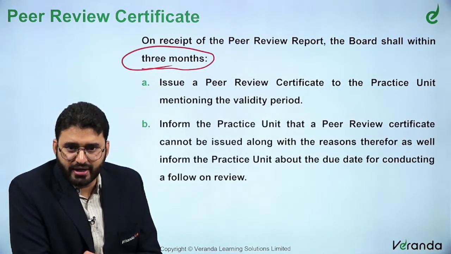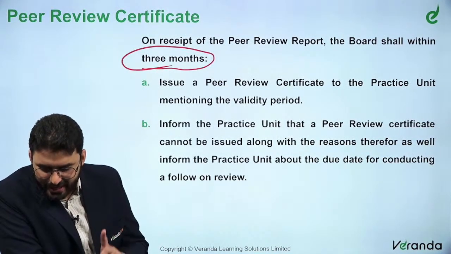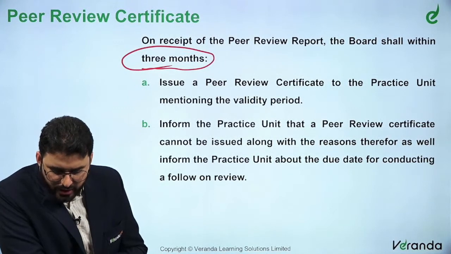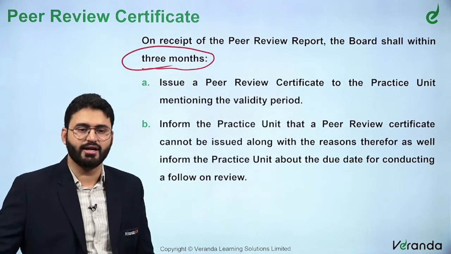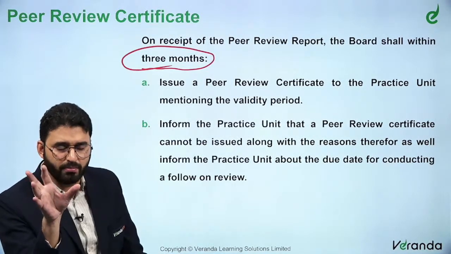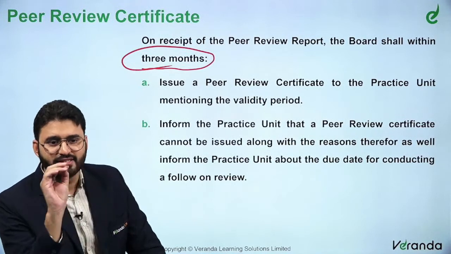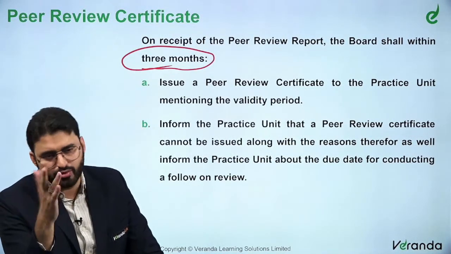Or inform the practice unit that a peer review certificate cannot be issued along with reasons thereof, as well as inform the practice unit about the due date for conducting a follow-on review. So this concept was not there earlier. A PRC will be given by the board to the practice unit, saying that boss, your review has been done, this is the validity. Till then there won't be any peer review for you, you may be eligible after the validity period.